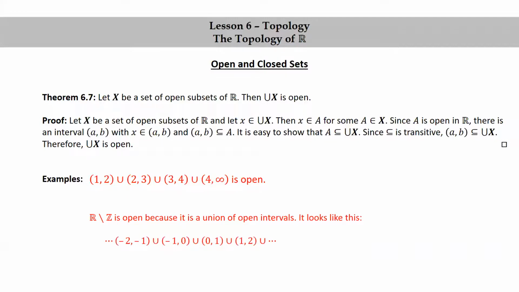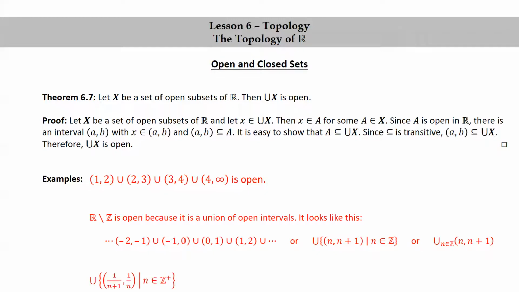It looks like this, right? So we have all these open intervals leading up to (-2, -1) union (-1, 0) union (0, 1) union (1, 2), and so on. Another way we could write it is as the union of the set of intervals (n, n+1) such that n is an integer. And one other notation we could use is the union over n in Z of the interval (n, n+1).